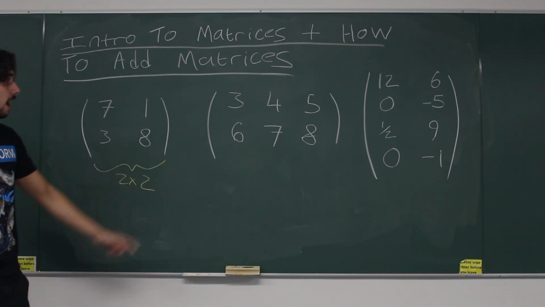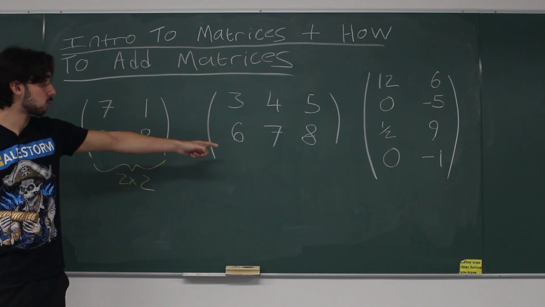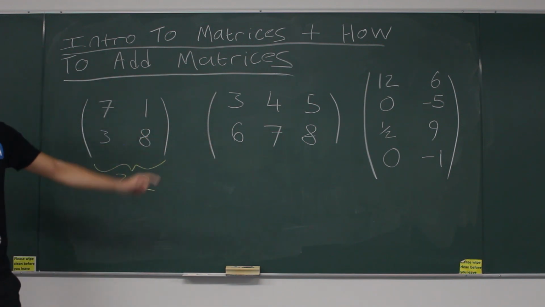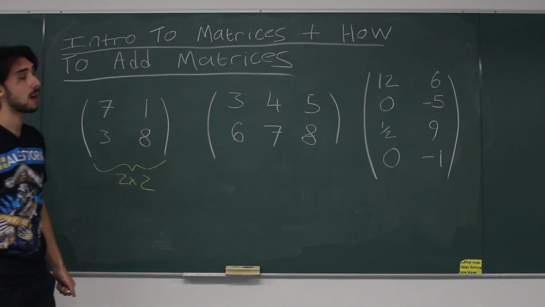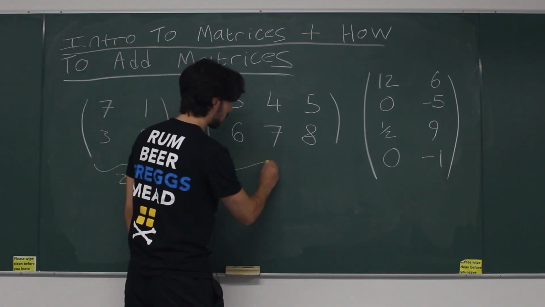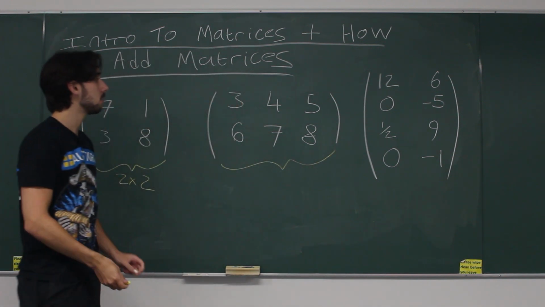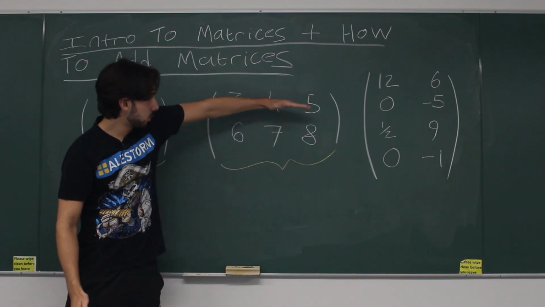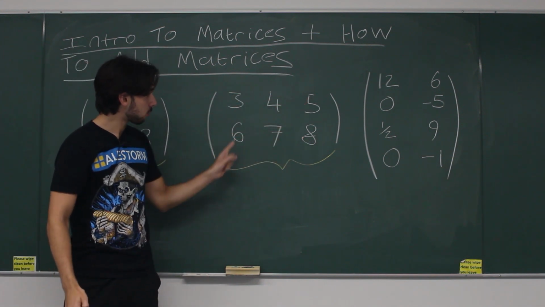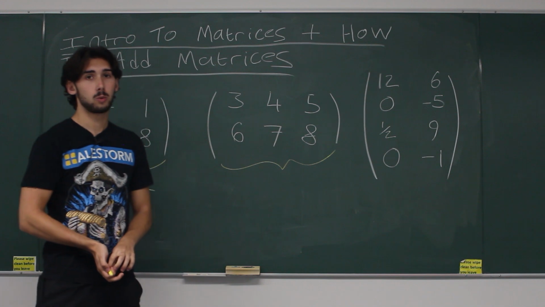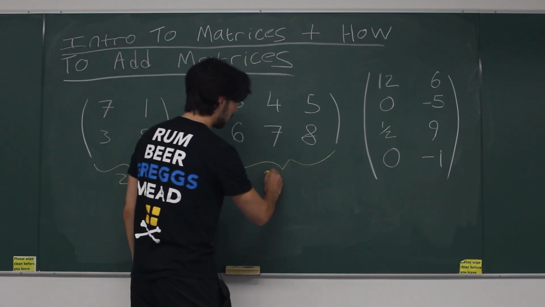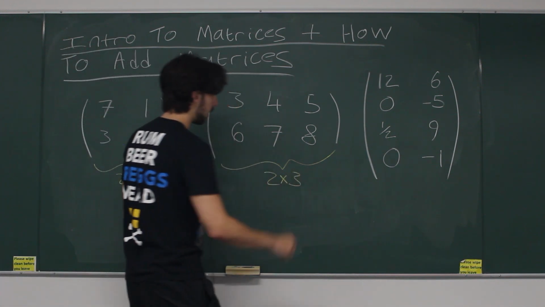So pause the video, have a think. How many rows and columns does this matrix have? What is the dimension of that matrix? Pause the video and have a think about it. And now I'm going to tell you, this matrix has 2 rows and 3 columns. So it's a 2 by 3 matrix.